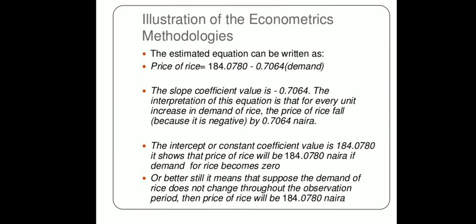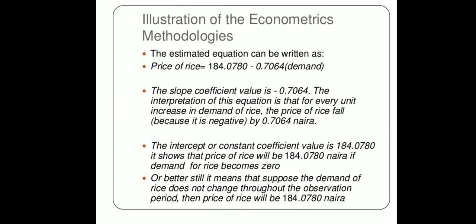The slope coefficient, we have to interpret now. How to interpret that? In the equation, price of rice is the y value, and demand is x. The slope coefficient value is minus 0.7064. The minus represents the negative, inverse relation.